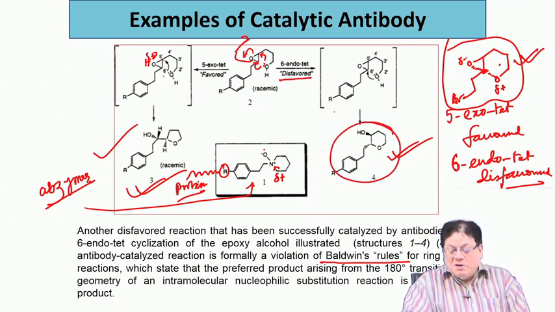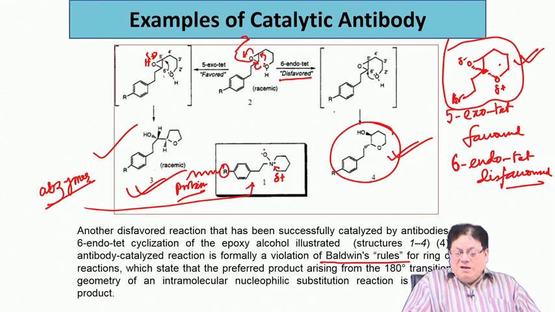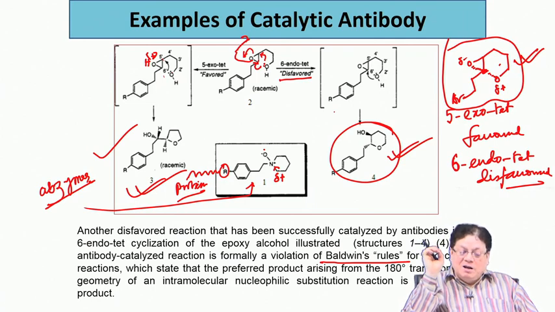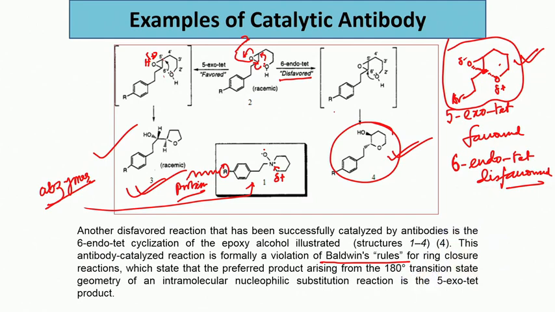In fact, this was done, and this was a very classic example, and it showed the power of catalytic antibodies to do disfavored reactions. There are many more examples of disfavored reactions by using the catalytic antibody approach. We do not know any other approach by which you can turn a disfavored reaction into a favored process. So, I think that ends this aspect of synthetic biology, that is the abzyme chemistry or the catalytic antibody chemistry. Thank you.